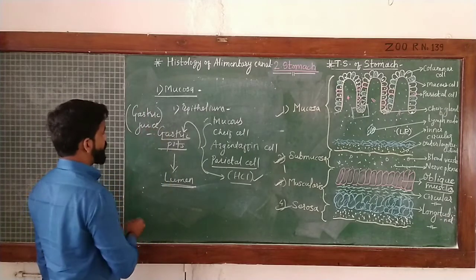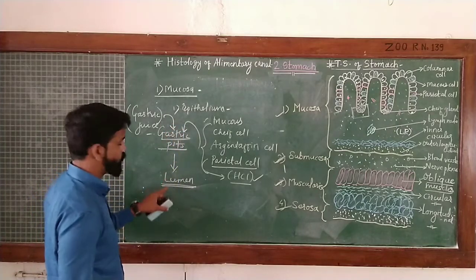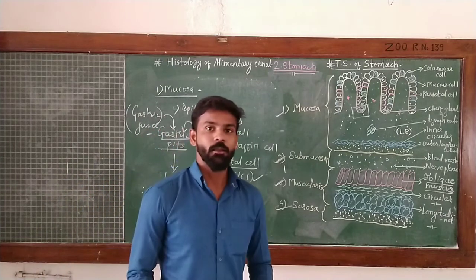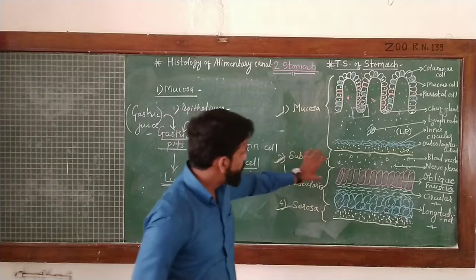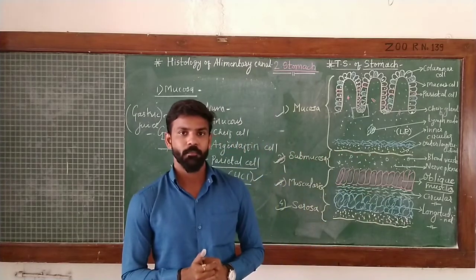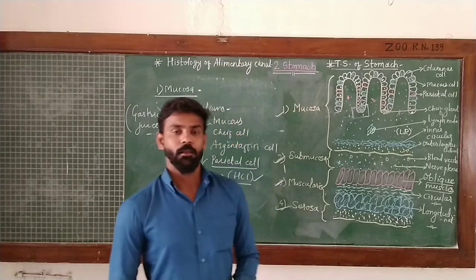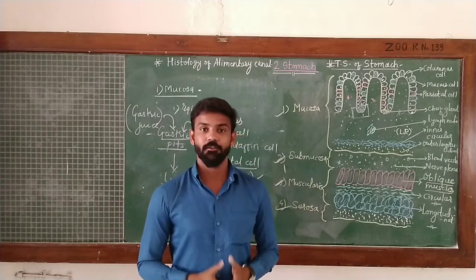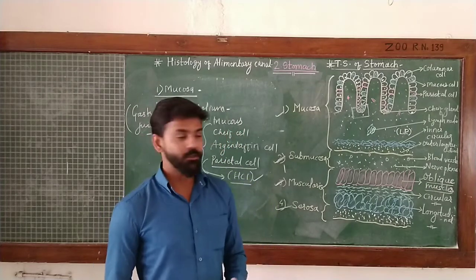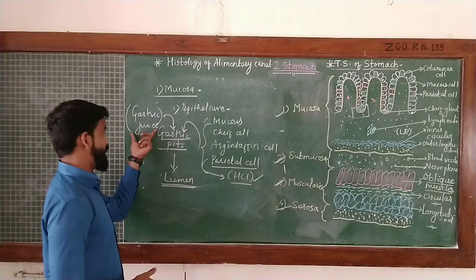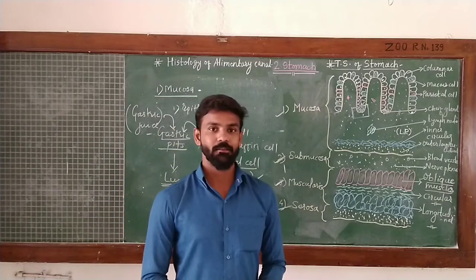This gastric juice is inserted into the gastric pits, from where it goes to the lumen and shows its action on the food material which is coming from the esophagus. Here a large number of muscles are present in the stomach. For the process of mixing by the churning action and alternate contraction and relaxation, the stomach wall shows peristaltic movement by which food materials get thoroughly mixed with different types of gastric juice, and they show their action on the food material, and this process takes place inside the lumen.